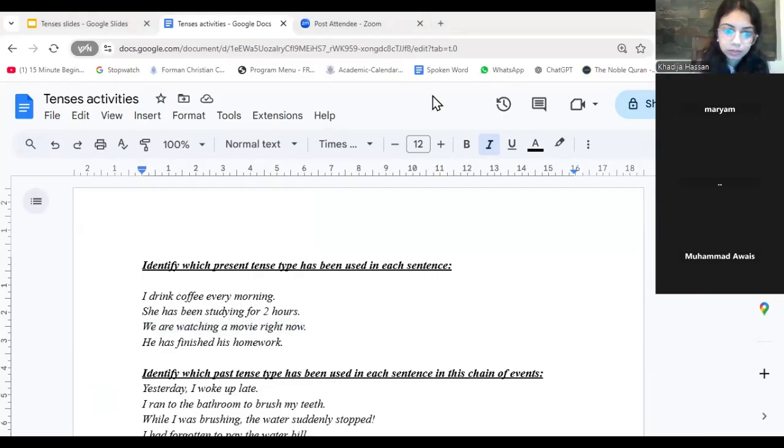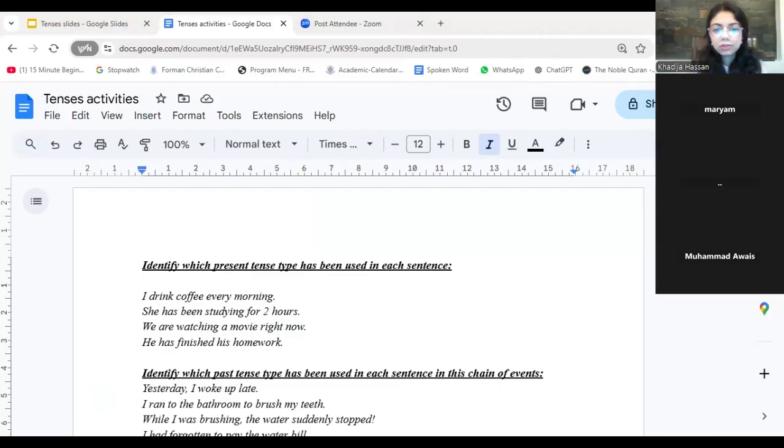Let me just check that from the key that I have as well. Yes, it is present continuous. We are watching a movie, right? Watching a movie, which makes it continuous. It's happening and it's continuing and it's happening right now. So present continuous. He has finished his homework.